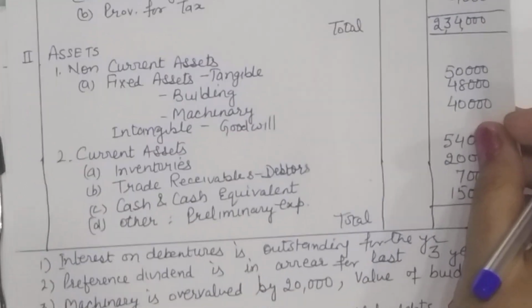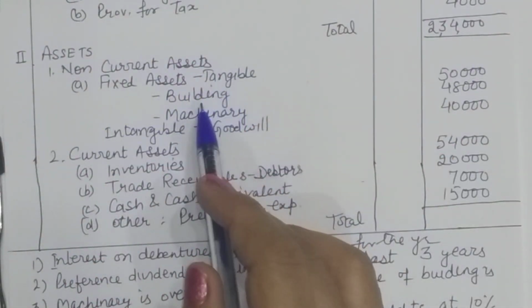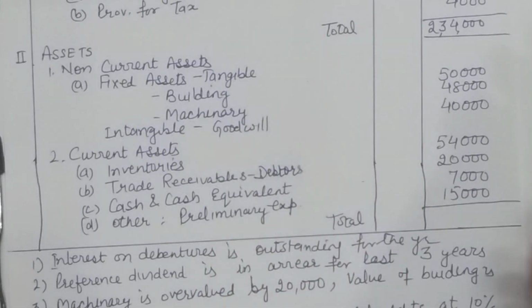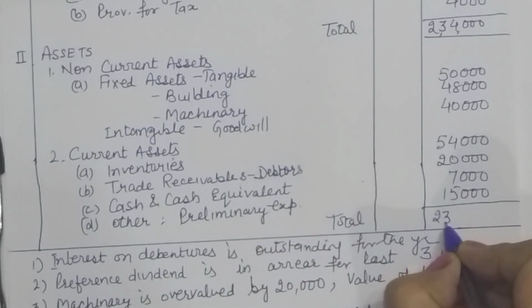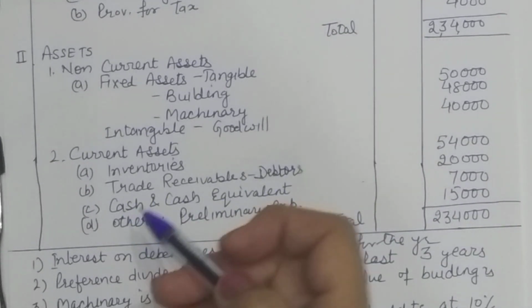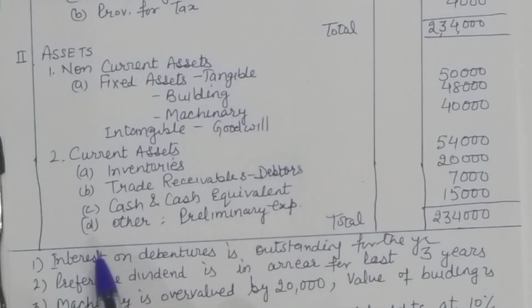Then you have assets. Tangible assets include building and machinery. Intangible assets include goodwill. Then you have current assets like inventories, trade receivables, cash and cash equivalent, and other preliminary expenses.